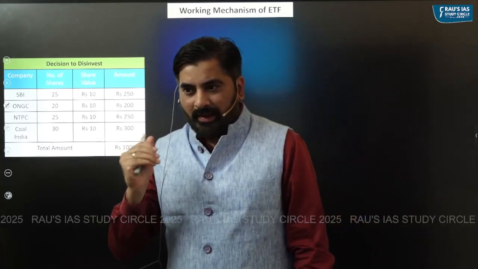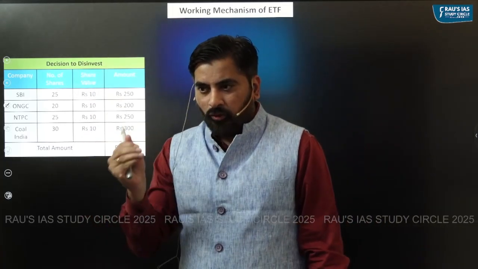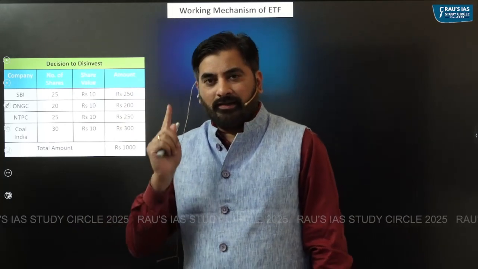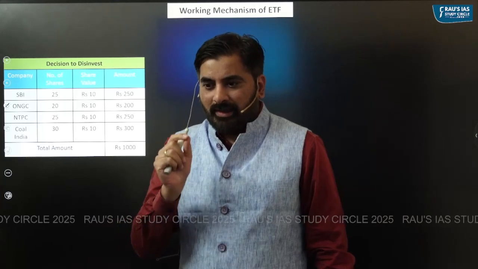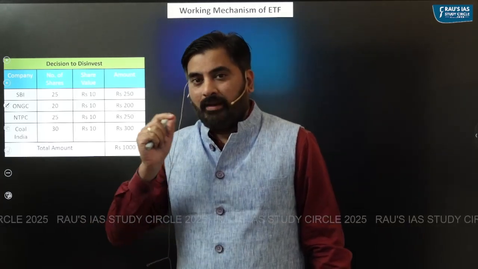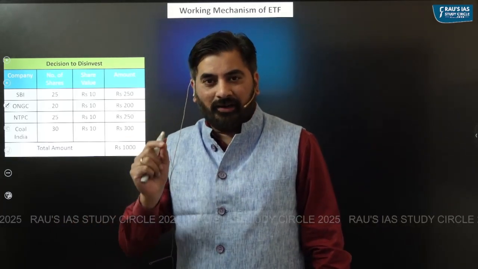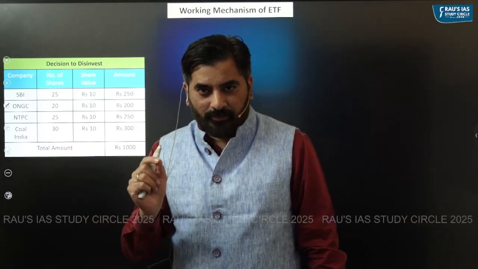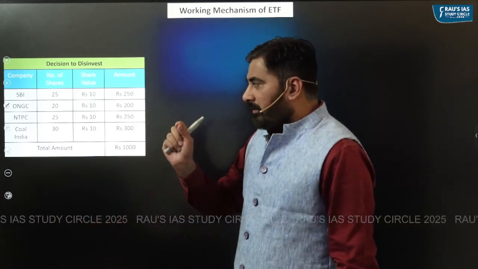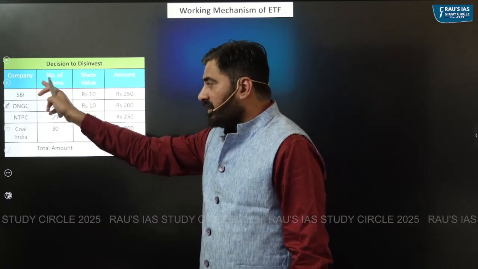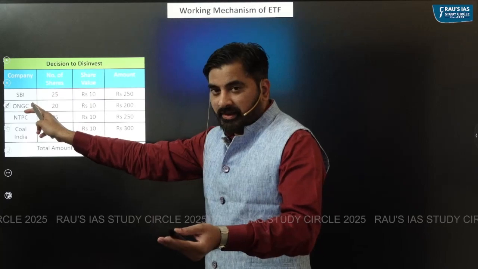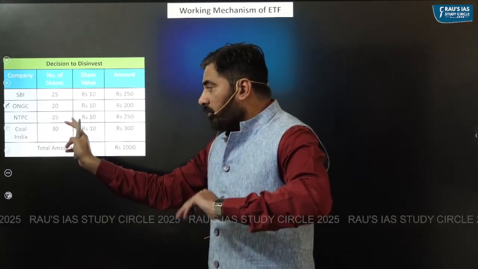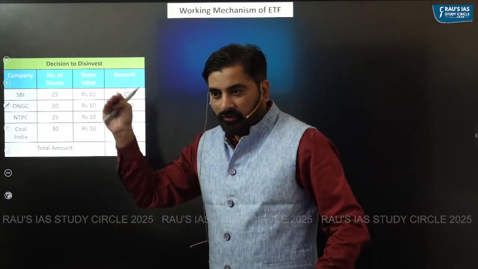Now to undertake disinvestment of these 4 PSUs, there is one option. In option 1, the government can individually, one by one, sell the shares of these PSUs. For example, government can initially sell 25 shares of SBI, followed by 20 shares of ONGC, followed by 25 shares of NTPC, and so on.